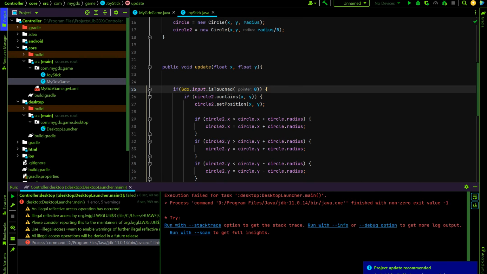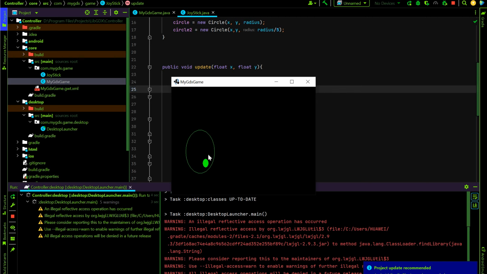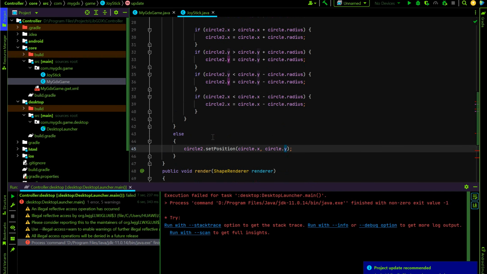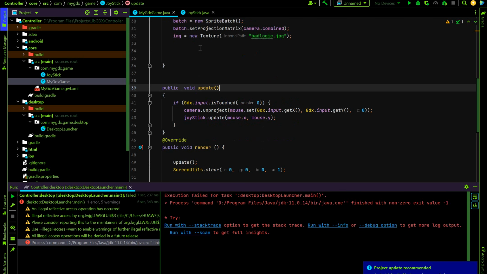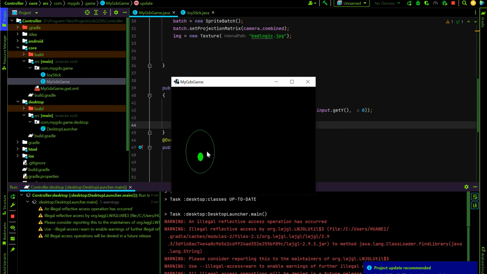Where did we go wrong? It's touched. It's touched. I wonder if it is because of that. No, guys, this is not working. Circle X, circle Y. Why is this not working? Oh my god! Really sorry for that, because I created the control here. I'm really sorry for that. Now it will work. Yes, as we like, this is working.